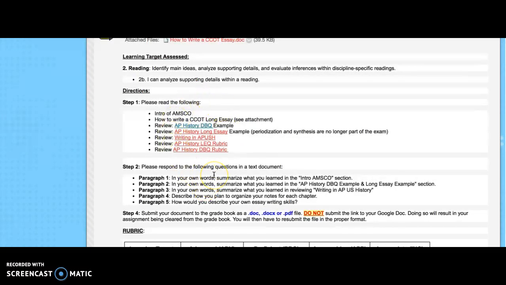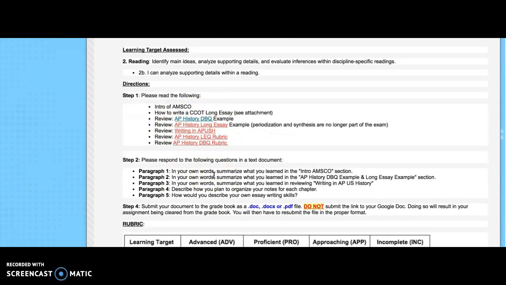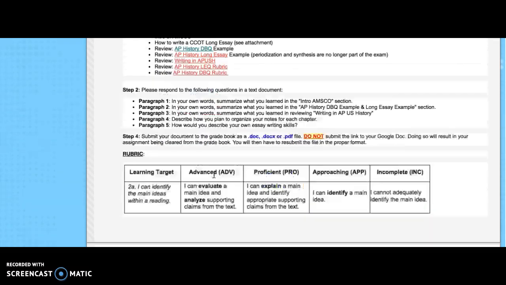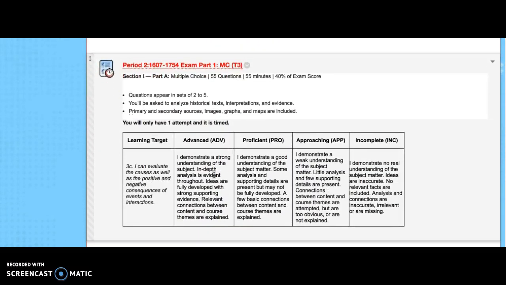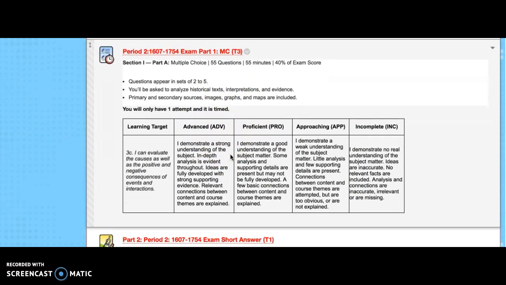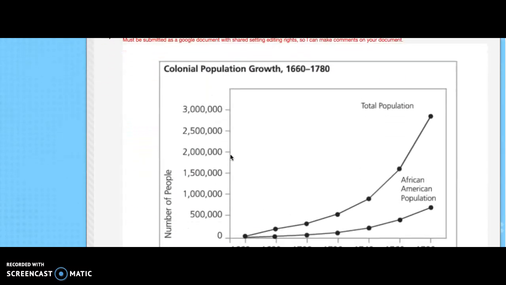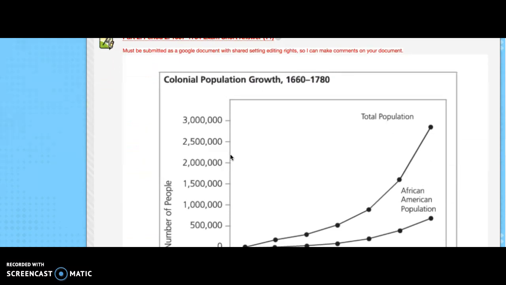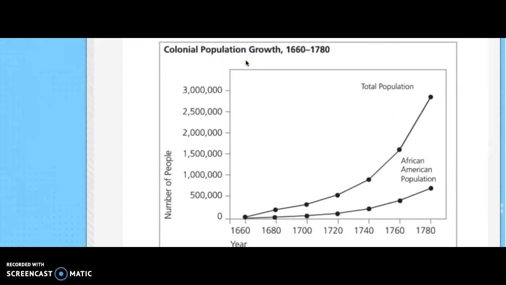Once you're done with your writing, like I said, submit it as a doc, docx, or PDF. And then you have your period 2 multiple choice questions. So there's 50 of them. A timer is going to appear, but you can keep taking it beyond the timer. Then you have your short answer. I've had students already submit this prior. Make sure it's a Google link. Make sure I have editing rights so I can comment right on the document.